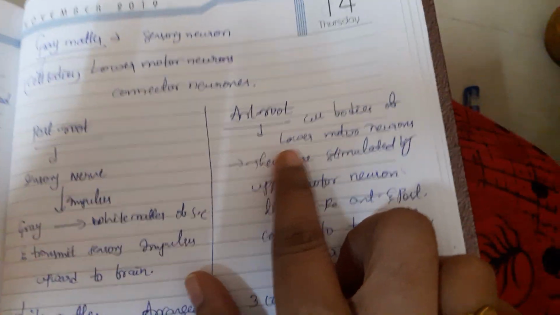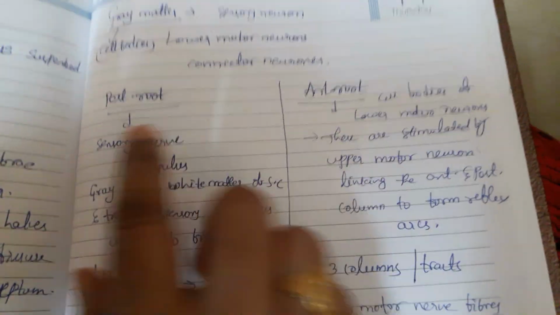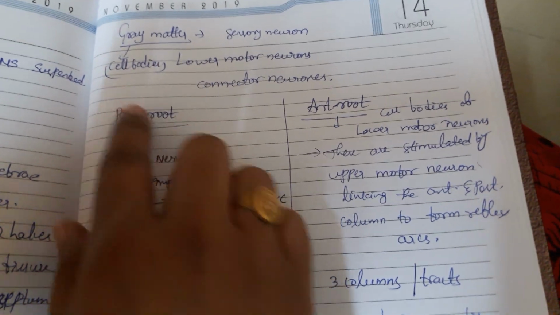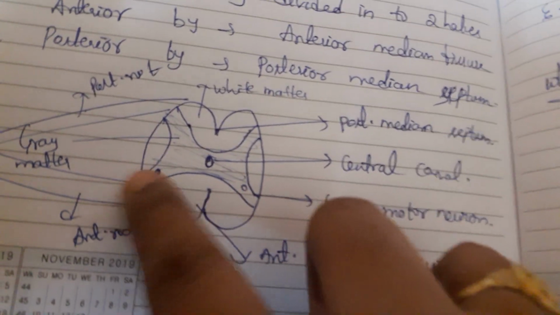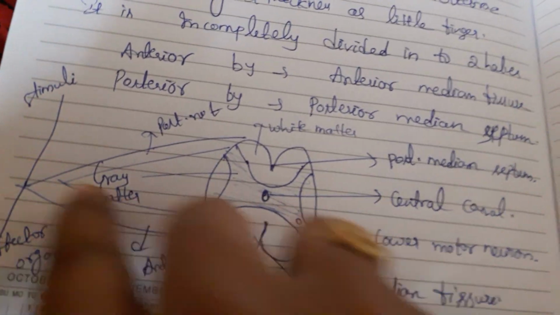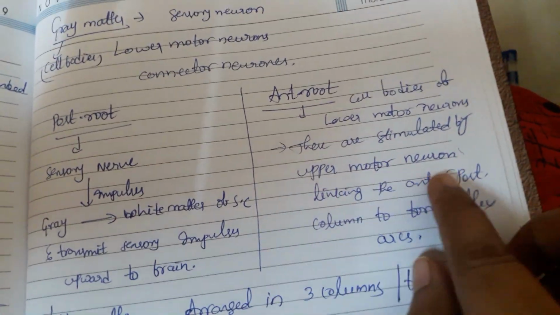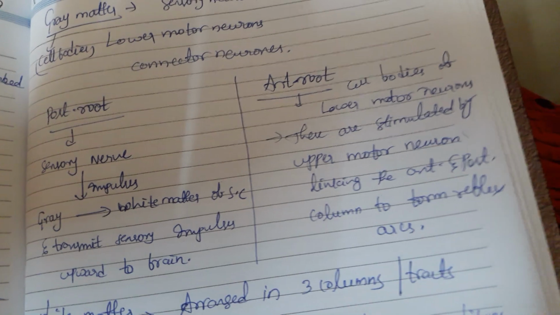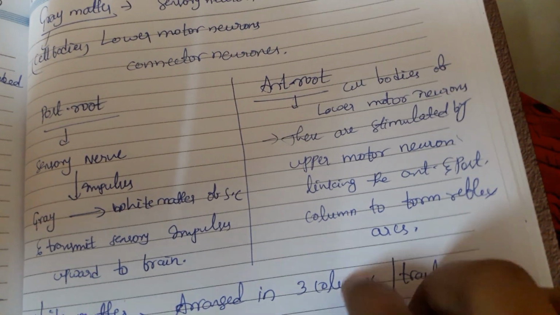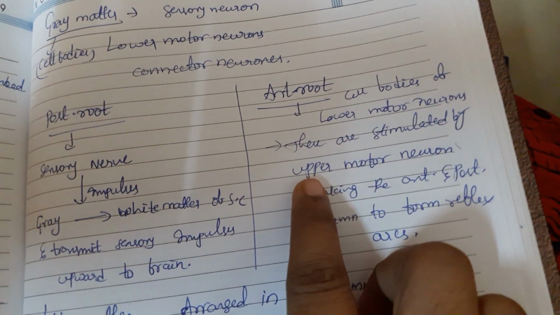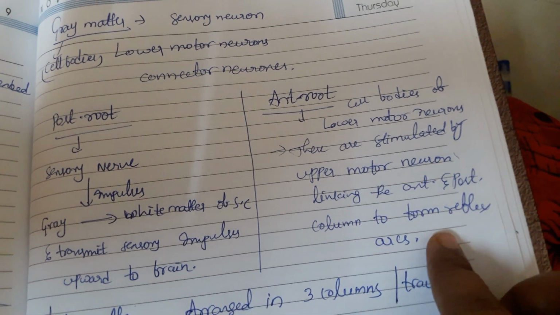Next, coming to the anterior root, here the lower motor neurons. Always we know that gray matter is composed of cell bodies. So here the anterior root is nothing but lower motor neurons. These are stimulated by upper motor neurons. Already I said that upper motor neurons are present in the brain where the crossing over takes place at the medulla oblongata. So these are stimulated by upper motor neurons, linking the anterior and posterior column to form the reflex arc.